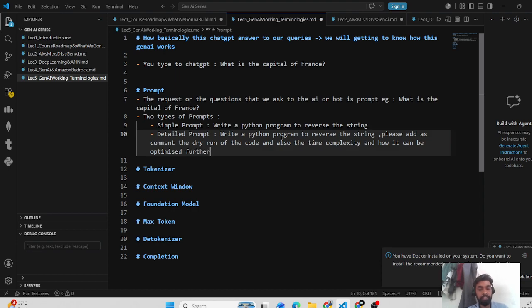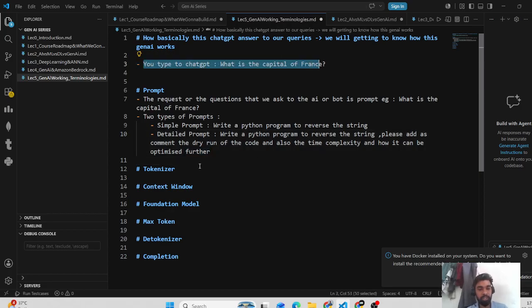Getting it? Here you just give a simple prompt, mentioning what you want to do, and here you are telling ChatGPT what type of response you want. You want a program to reverse the string, but in the code you want a comment where the dry run of the code, the time complexity and how it can be optimized further are mentioned. So these two types of prompts are there. You type to ChatGPT, this is a prompt. Now what happens?